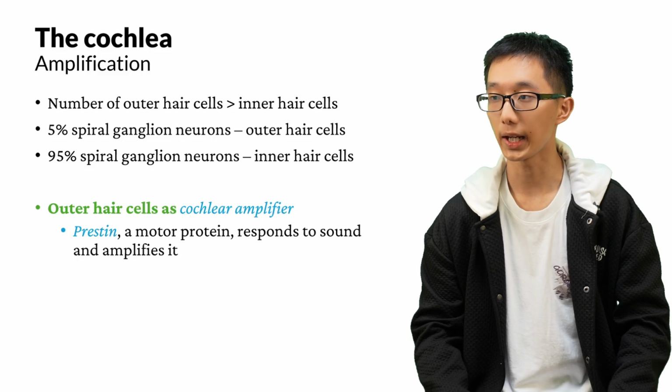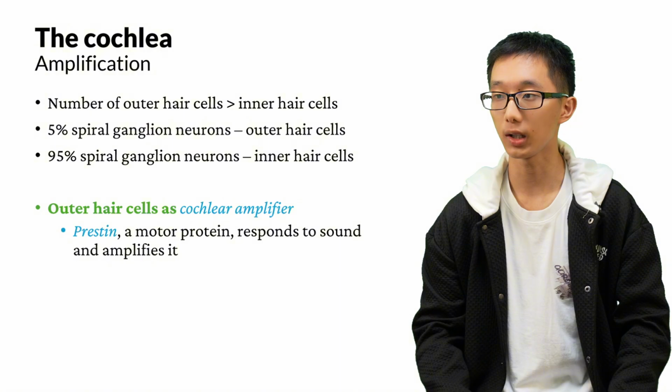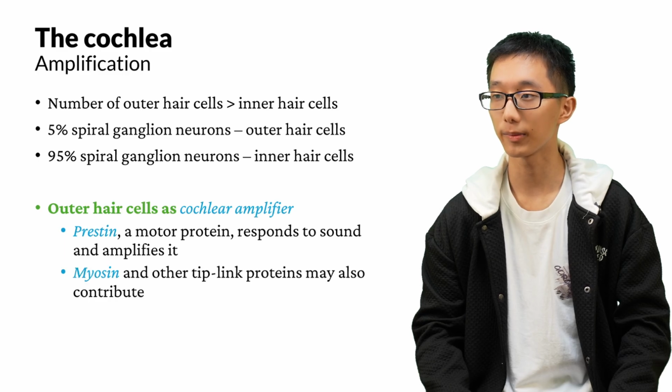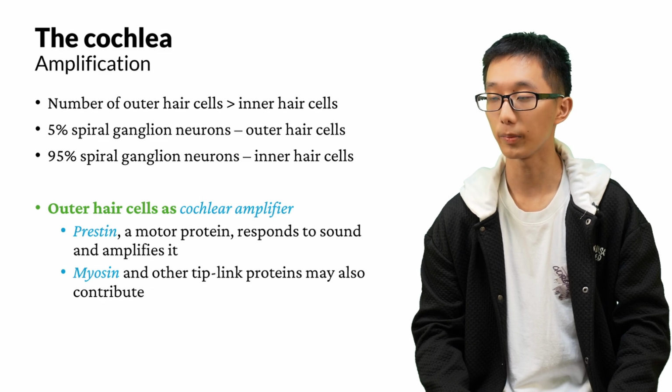One mechanism by which they amplify sound is through motor proteins. For example, a motor protein called prestin responds to sound and amplifies it. It kind of listens to the sound that occurs and tries to imitate the sound, emitting a sound by itself. Therefore, the sound is amplified. Another possible mechanism is by myosin and other tip link proteins. They may also contribute to the amplification role of the outer hair cells. After the sound comes into the cochlea, the outer hair cells amplify the sound and make the signal more receivable for the inner hair cells.